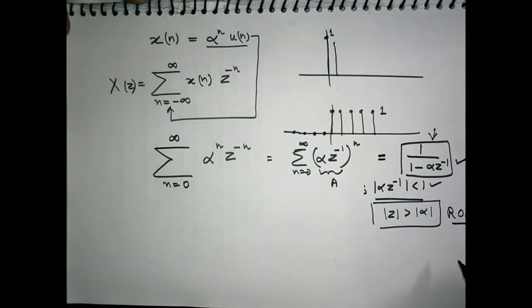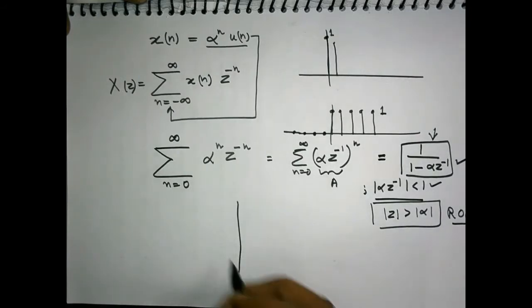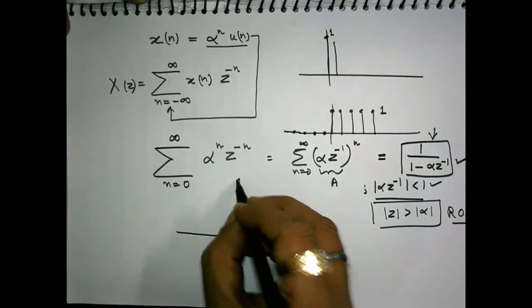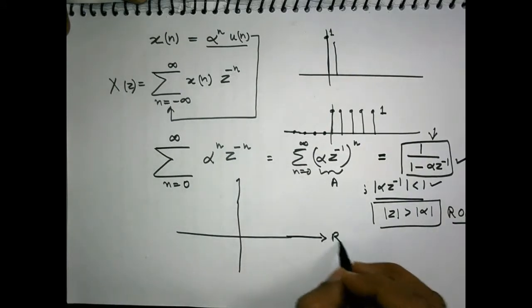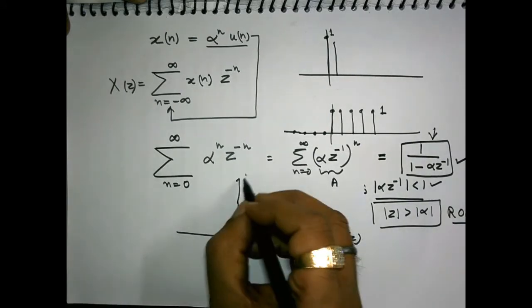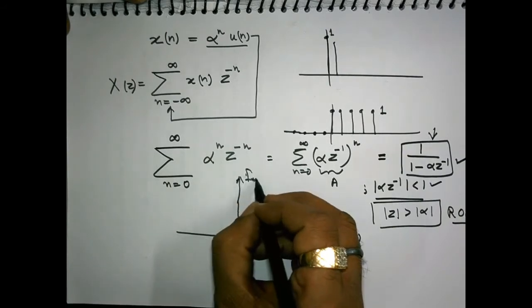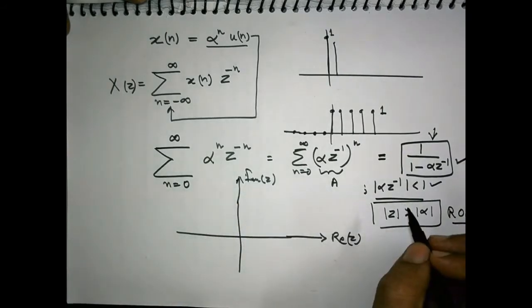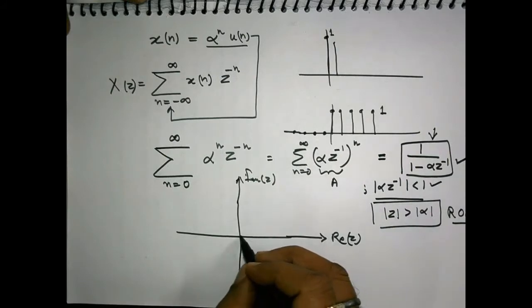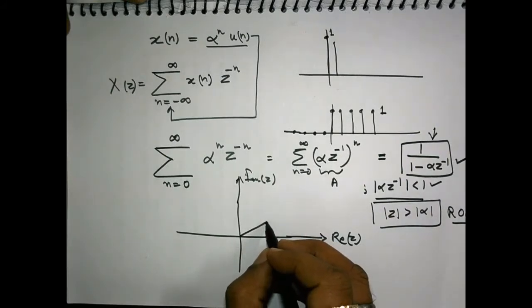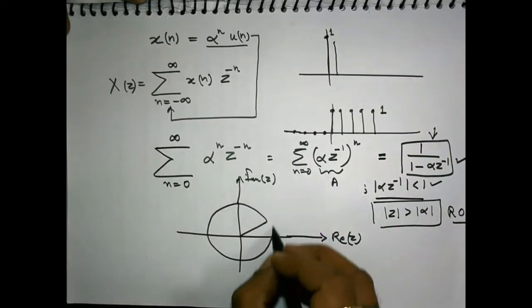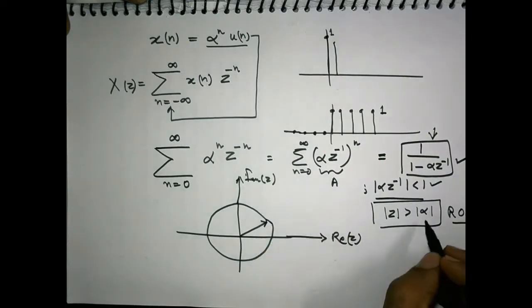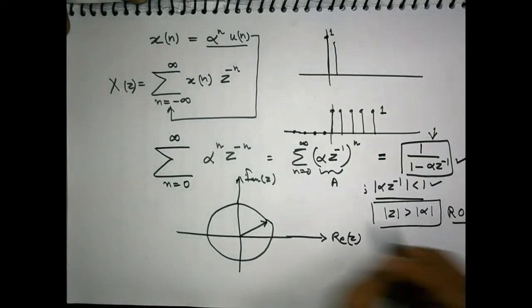We have discussed it yesterday. On the Z plane, we have the real part and imaginary part of Z mapped over it. Naturally, the region of convergence will be the values of Z greater than some minimum value alpha.